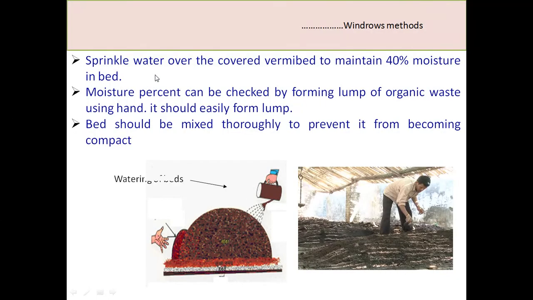Thereafter, you have to sprinkle the water as previously; the pit method is also to maintain the moisture level. Moisture content should be checked by forming lumps of organic waste using your hand. So you have to grip it in the hand, and the water should not drop down. The bed should be mixed thoroughly. So this is how they check the moisture with the conventional method.